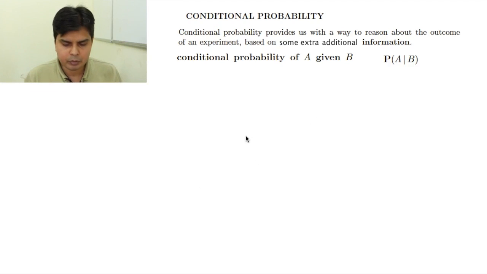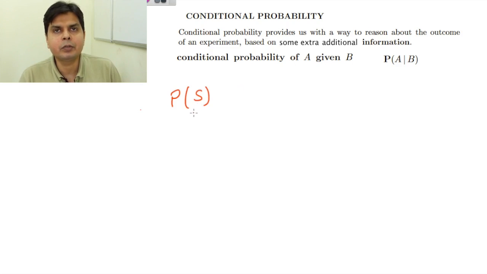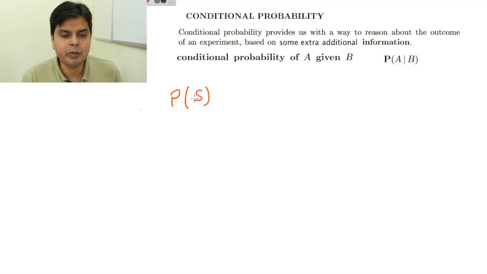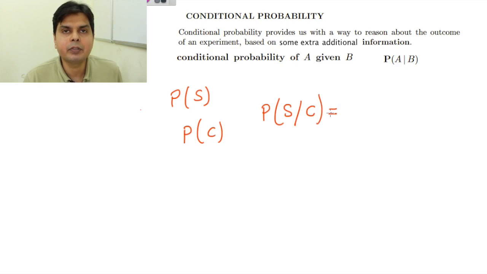I can give you another example. Suppose I have to find the probability of success in an exam of a particular student. Suppose I want to find the probability that this student will be selected in the IIT exam. So this is PS, that is, probability of success. Now suppose I give you additional information that this boy got, say, 90% marks in CBSE class 12.